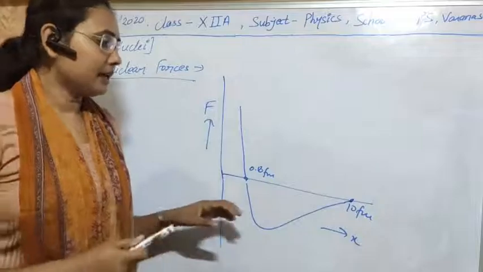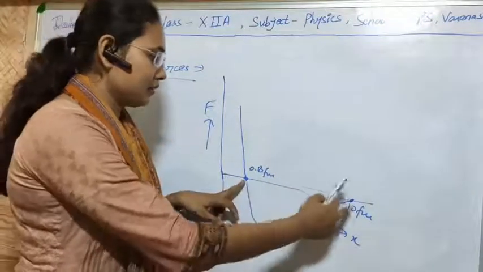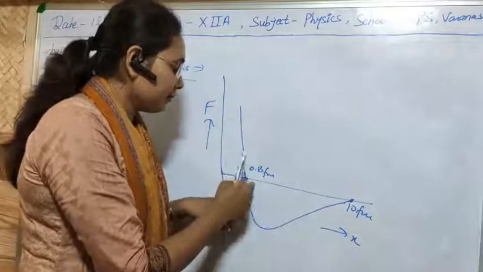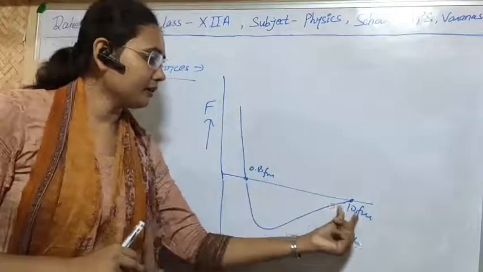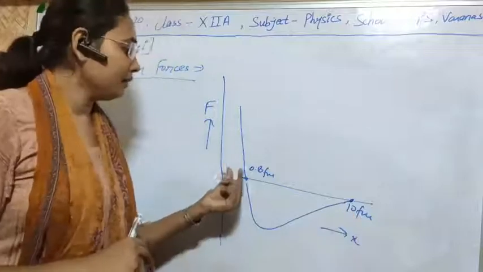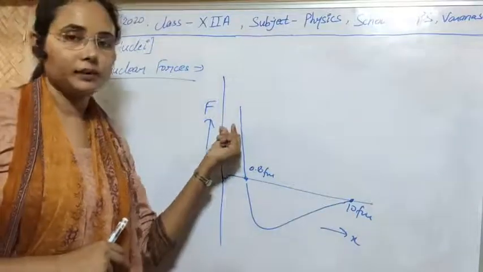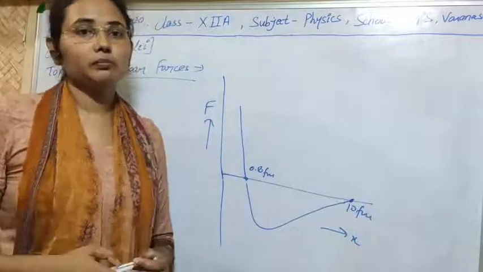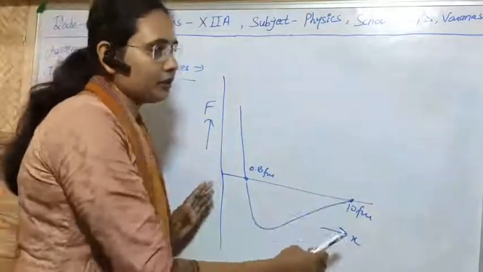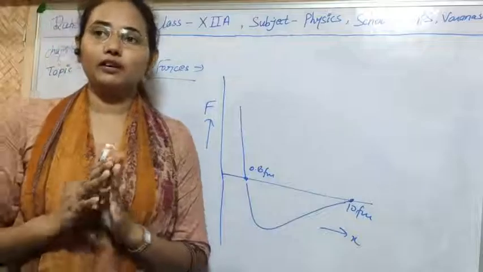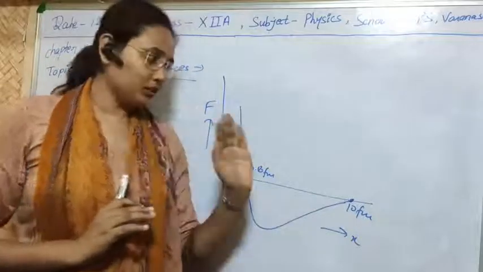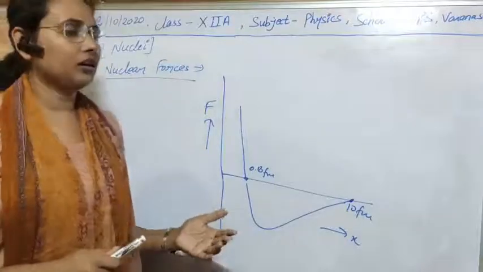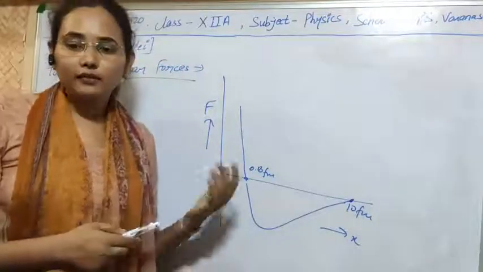It means its value is attractive between 0.8 Fermi and 10 Fermi, below 0.8 Fermi it is repulsive, and above 10 Fermi its value is 0. This is the range of nuclear force, and nuclear forces can only work up to a distance of 10 Fermi. We can also draw a potential energy curve for this.